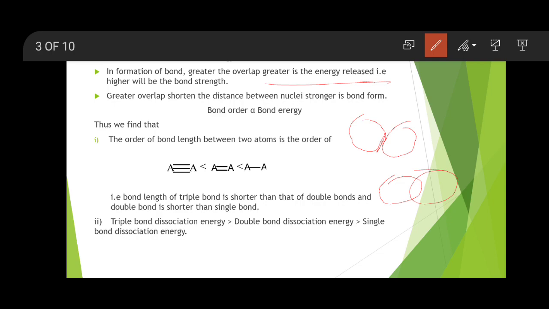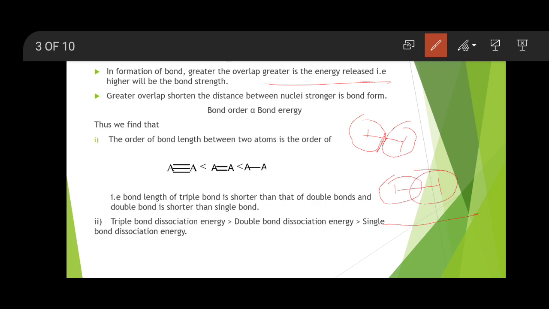Here the distance between the nuclei of the two atoms is more as compared to the distance between the nuclei of this atom. Why does the distance decrease? Because as the overlapping of atomic orbitals increases, the extent of overlap increases, bond strength increases, bond length decreases, and therefore that bond becomes a stronger bond.